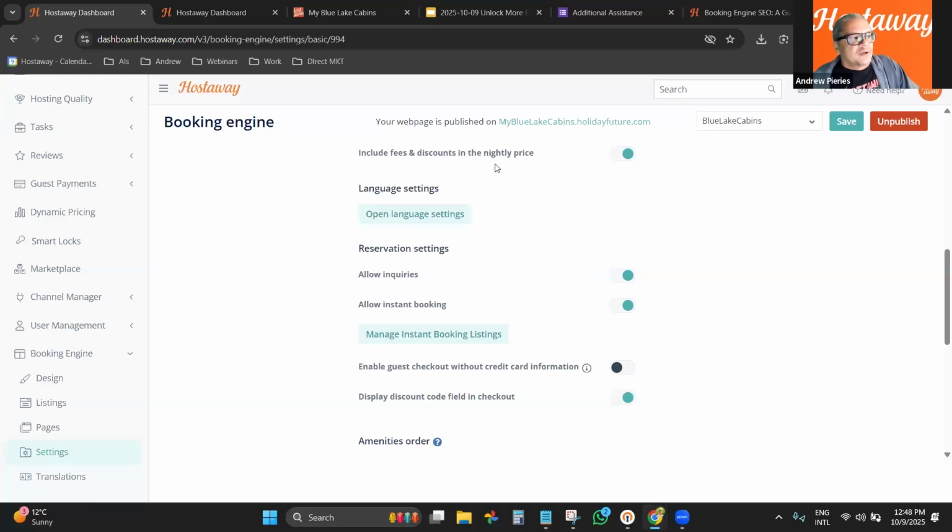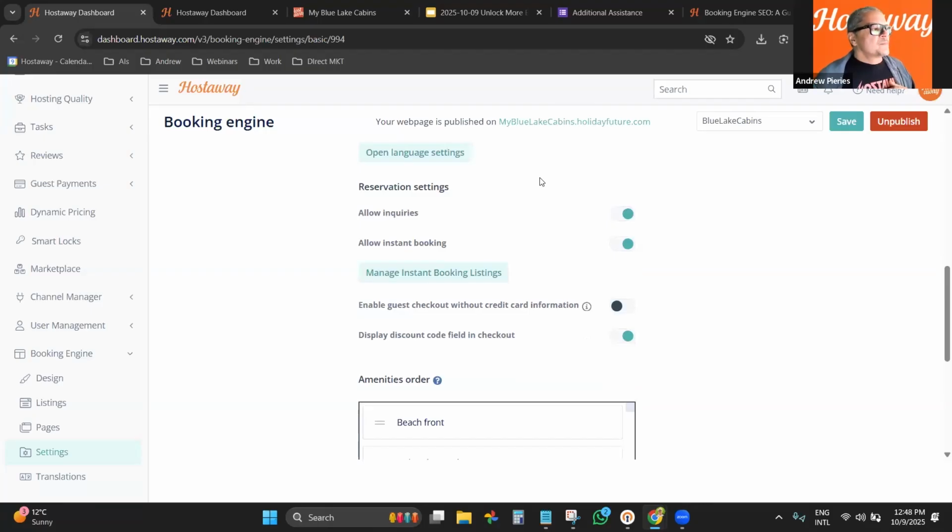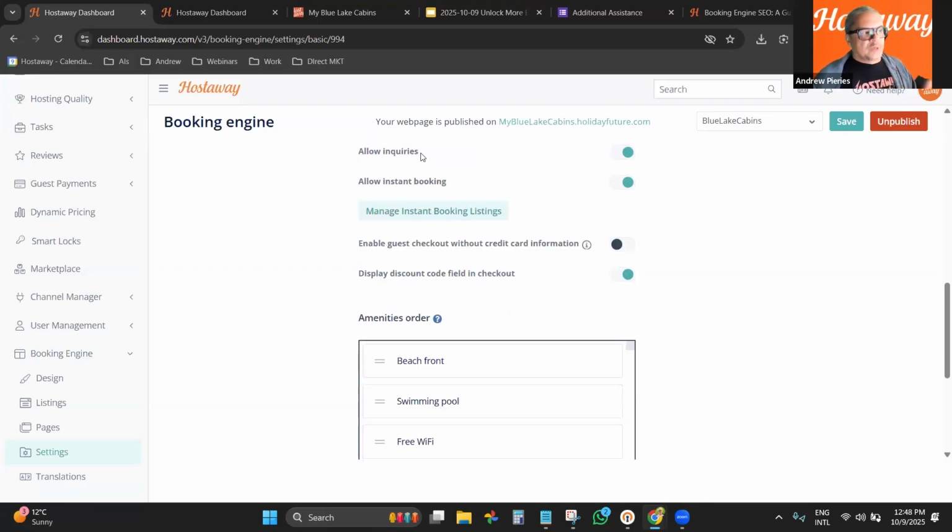Include fees and discounts in the nightly price. That's a way to work exactly like Airbnb works. So instead of showing many fees, everything can be included in the main price. That's something that you can use. You can allow inquiries or not. You can allow instant bookings or not.